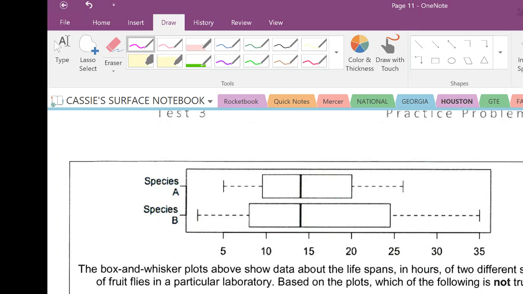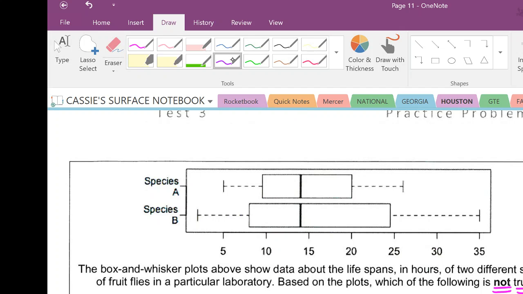So it asks part A, the median of B. Remember, median in a box and whiskers is smack dab in the middle. And it says the median of B is greater than the median of A. Well, that's not true, and that's what it asked. But I'm going to check the others, because when I get a correct "not," sometimes I'm not sure if I got it right or not.